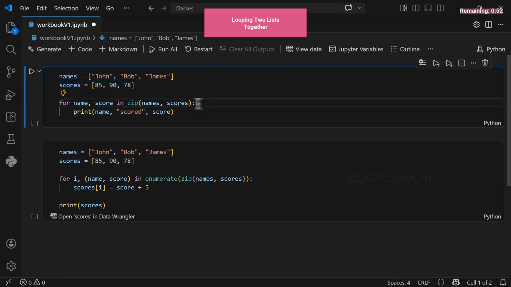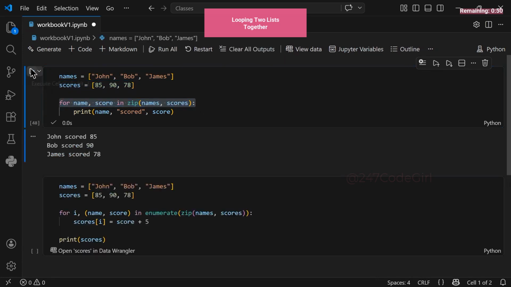When John is selected, the function automatically grabs his score from the exact same position. Run the code, and you will see the perfectly paired results right here in the output. John scored 85. Bob scored 90. James scored 78. This single line prints the names with matching scores dynamically pulled from our variables. Here's the key. The zip function combines the data and outputs one pair at a time into these temporary name and score variables. Notice we use plurals for the original lists, but singular for the item being processed.